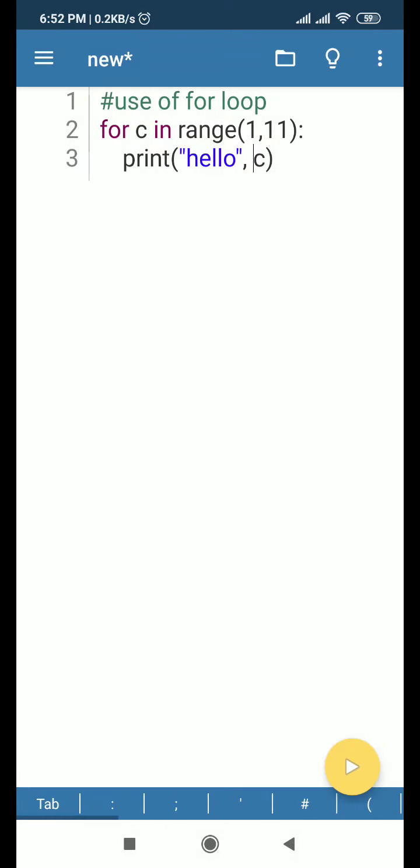So this is actually a situation where you want to repeat some set of statements up to a certain limit. So here the limit is you want to generate a particular message with a number 1, 2, 3 and till 10 times you want to do this work. So the program goes like this.